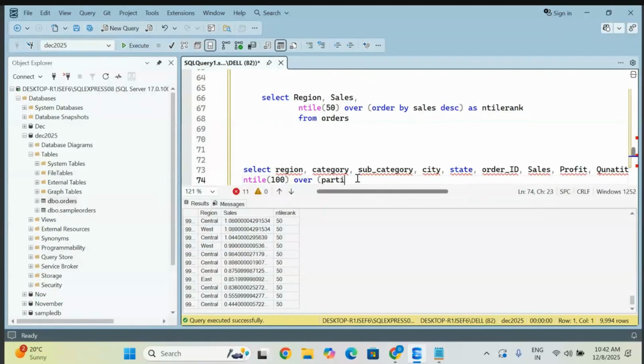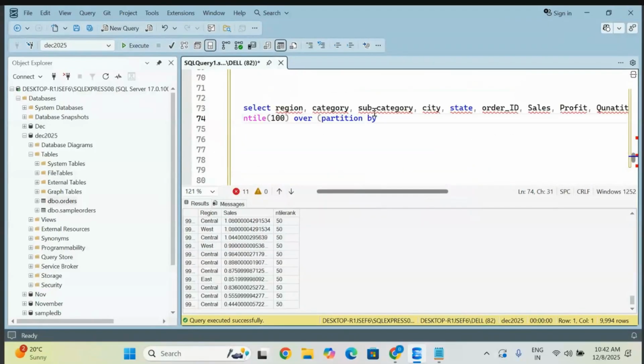Let me take PARTITION BY now. I'm going to partition region wise. Let me try it out and see whether we get the right result or not. For ORDER BY, let me take the profit. Profit descending order I'm taking. Fine. You can give an alias name, like tile ranking, nothing bigger.